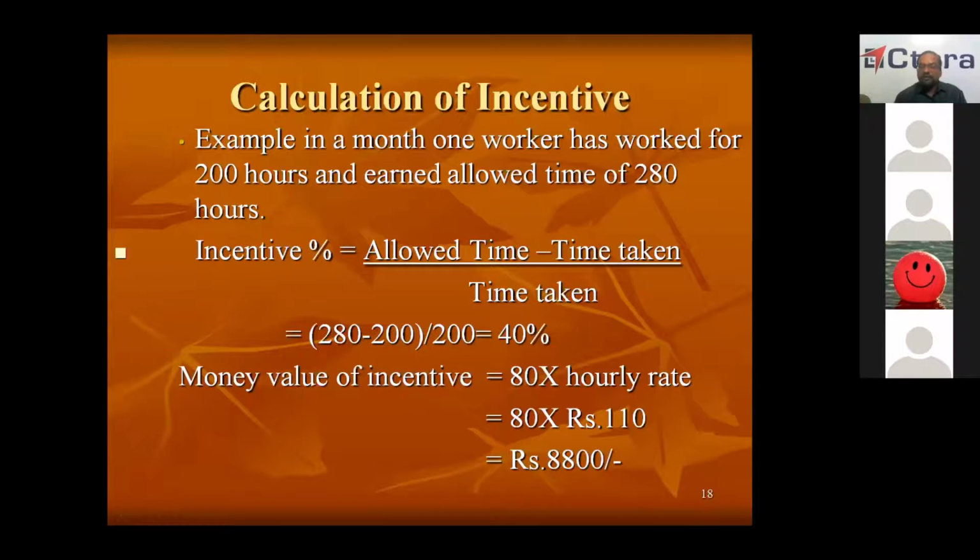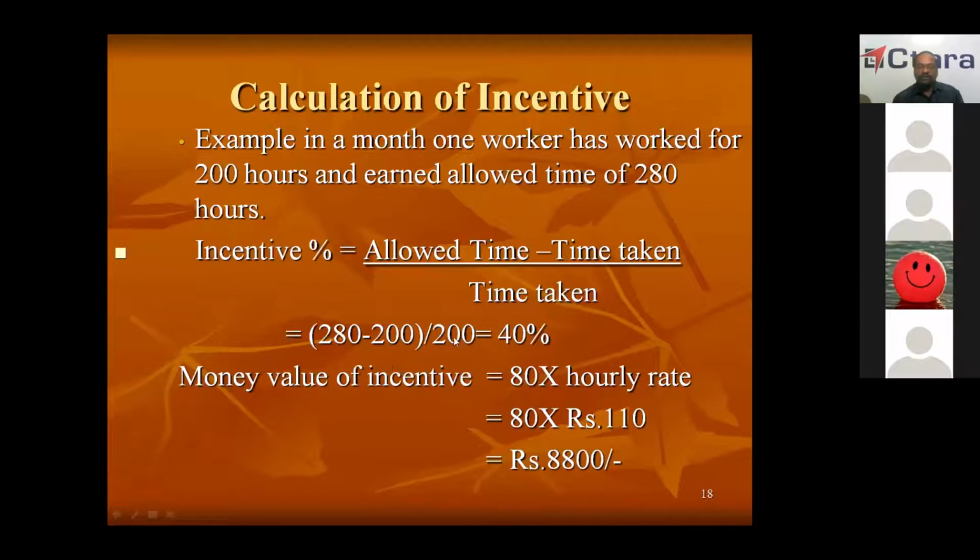Okay, so he can earn up to 50%. 50% means in 200 hours he can save 100 hours. So had he earned 50% incentive, he would have got 110 into 100, that is 11,000 rupees as incentive. So that is the maximum limit. He can go up to 50% incentive, which means 100 hours he can save. So 100 hours will be equal to 11,000 rupees. This is how incentive is calculated.